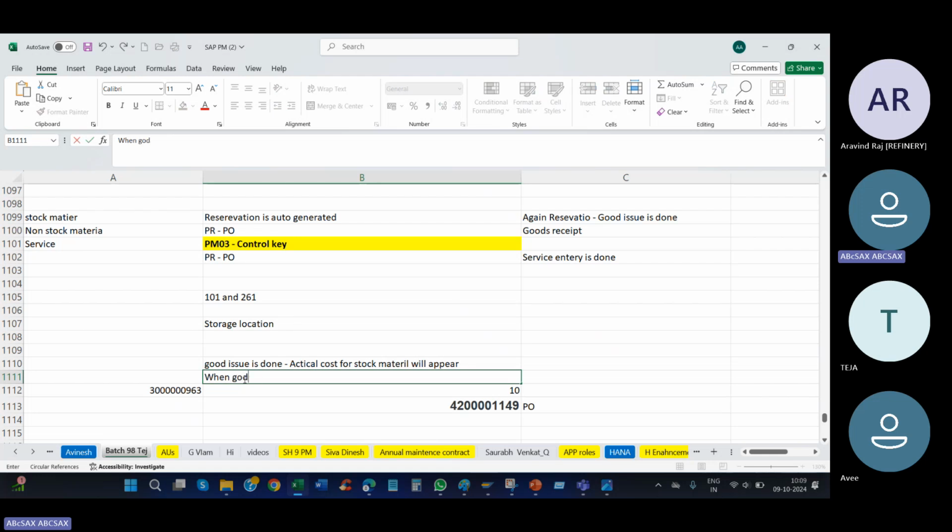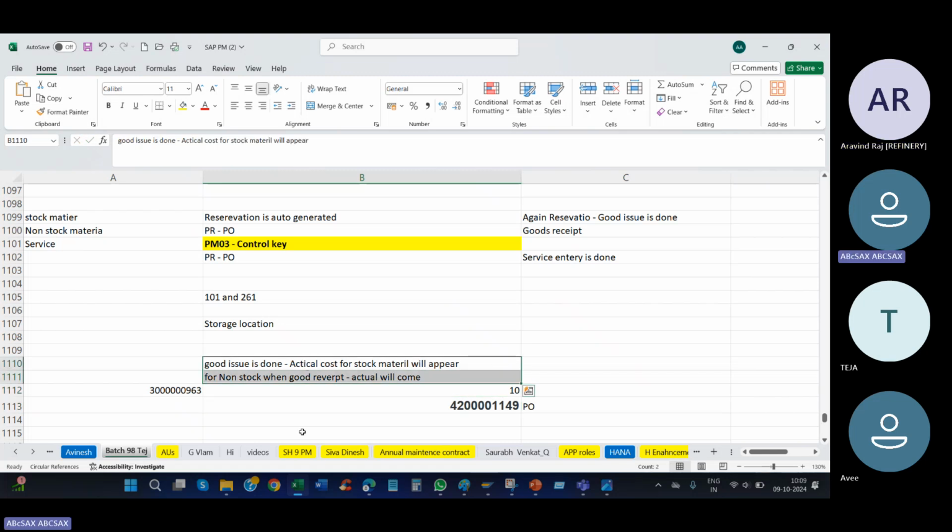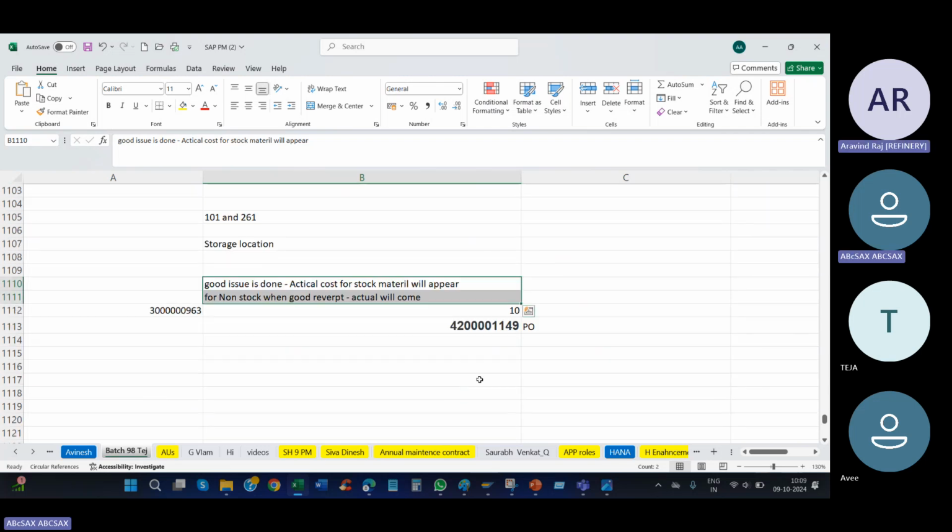When goods receipt is done for non-stock, actual cost will come. Clear? This is an entry question. You should know when the actual cost will come.